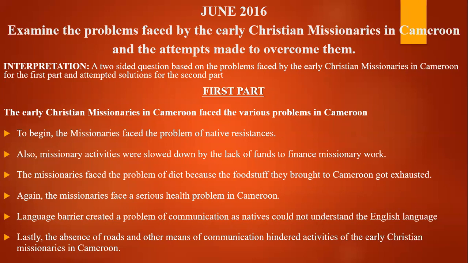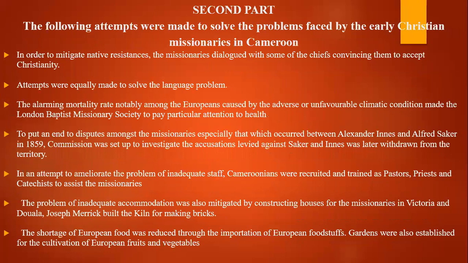For example, we saw the problems in June 2015: they faced the problem of native resistance, inadequate funds, food shortage, serious health issues, language barrier, and lack of roads. Now, the second part of this question, you have to give the attempts made to solve the problems faced by the early Christian missionaries in Cameroon, right?